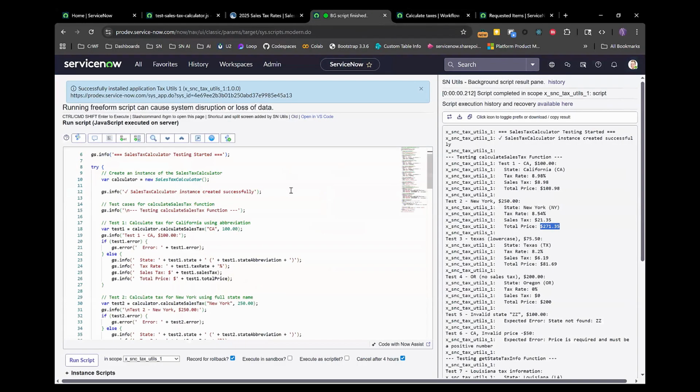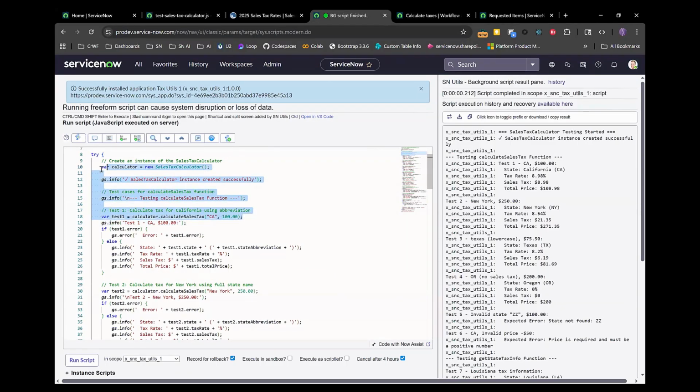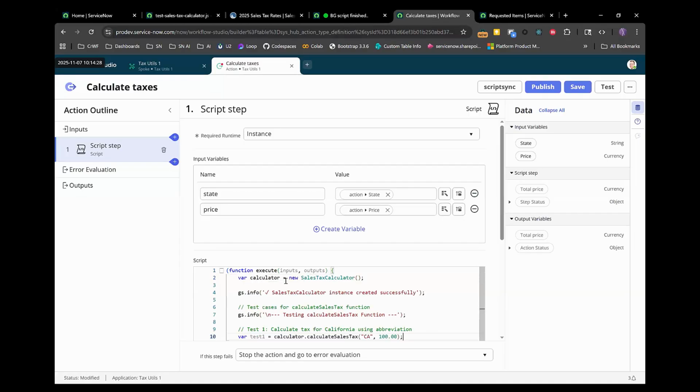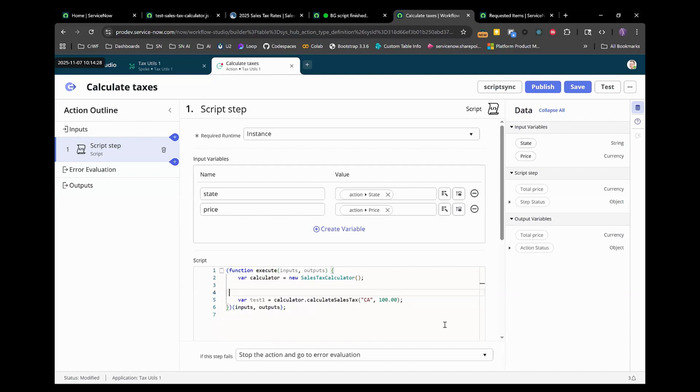But what we need to do now is actually call our script include, right? So I'm just going to copy some code here, and we're going to need to change it a little bit. We don't need all of this gs.info, right?